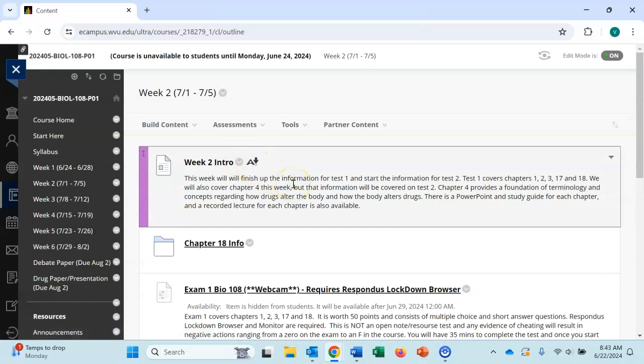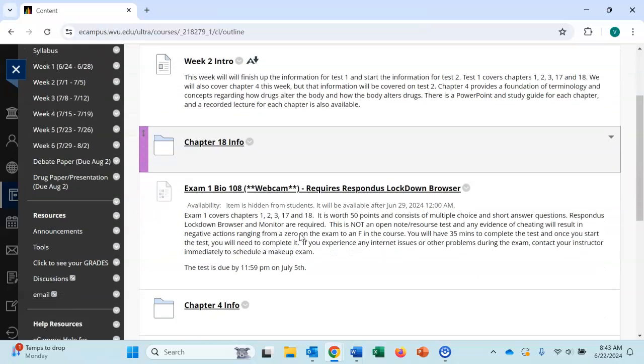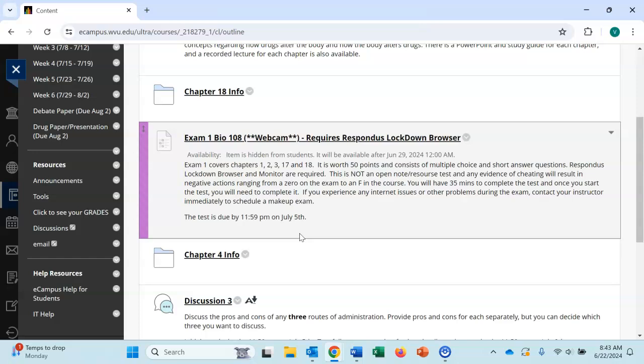So our first test will actually be during week 2. It's only a 6-week class, so we do move pretty quickly. Since there's a test in week 2, there are only 2 chapters that will be covered. So usually if there's not a test, we have 3 chapters. If there is a test, we cover 2. Sometimes we might have a busier week with 3 and a test. But for the most part, you have an assignment for every chapter, and then 1 or 2 discussions each week.